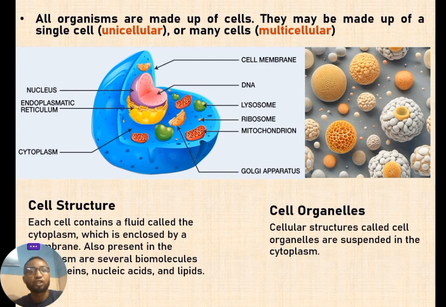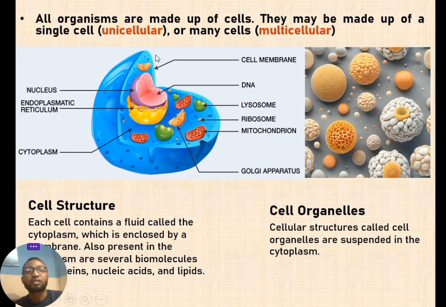Now, based on the composition of the organism, organisms can be classified as single-celled. That is, there are organisms that can exist as a single cell, which are known as unicellular organisms, while there are other organisms that are made up of more than one cell, which are termed multicellular organisms.